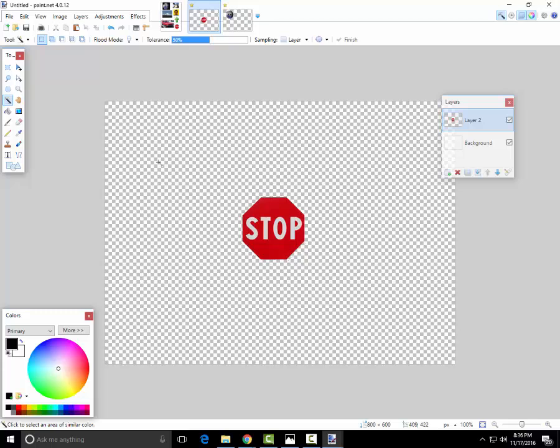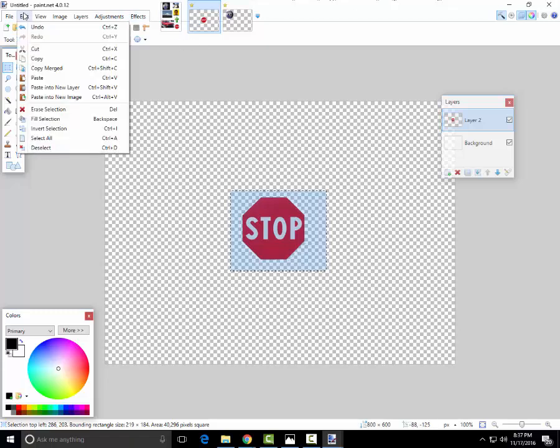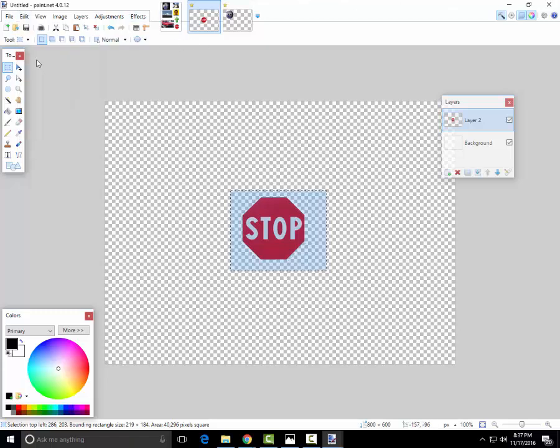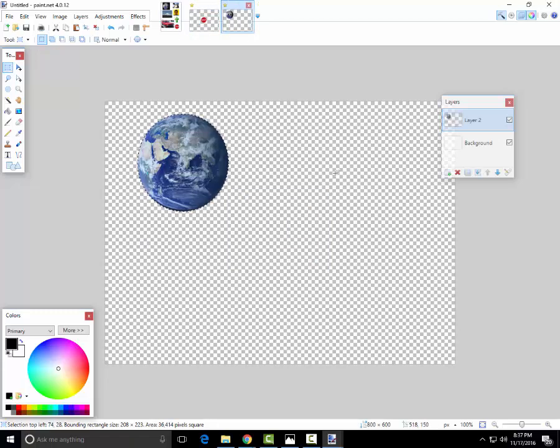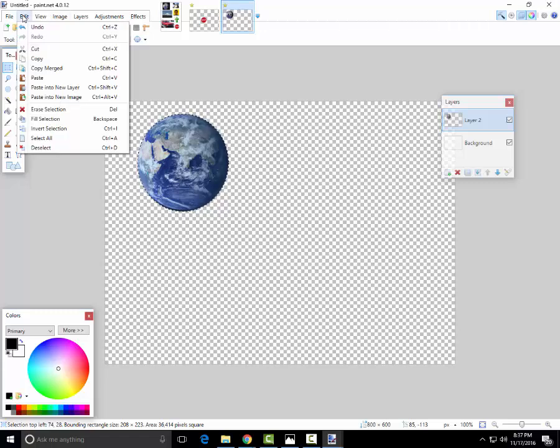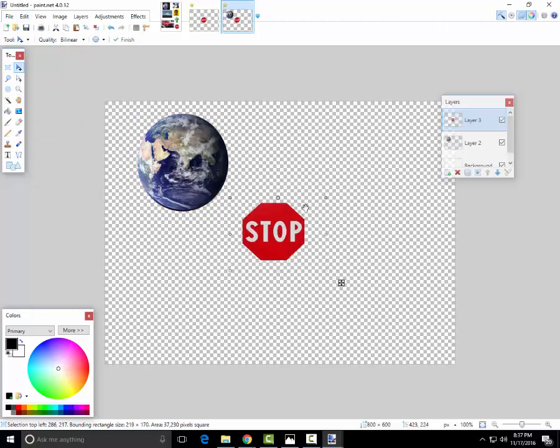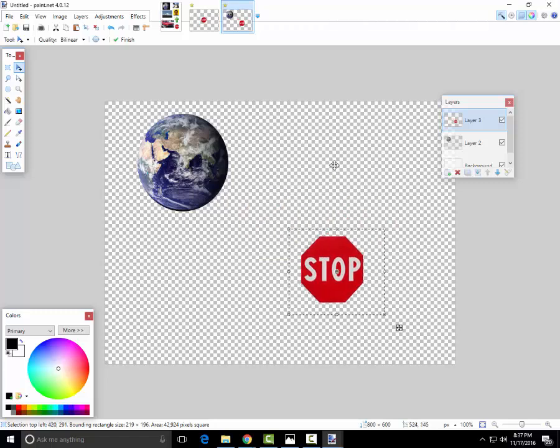Then what we can do is take the square tool again. We can select that. We can edit, we can copy. Then we can go back to our final one here, and again we want to edit and paste it onto a new layer again. This stop sign here is totally separate from the Earth picture. So now we have these two here.